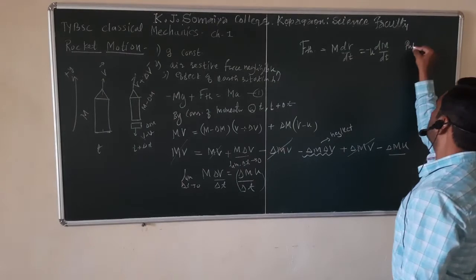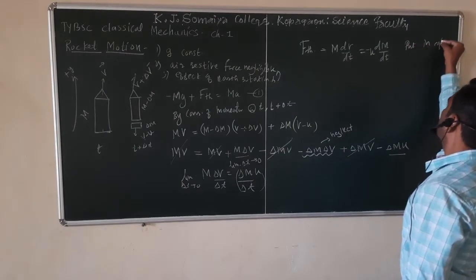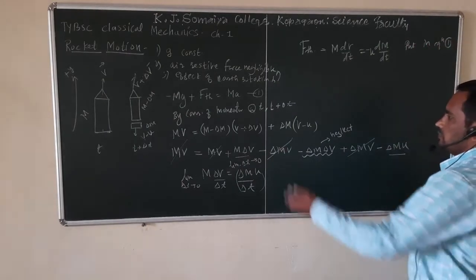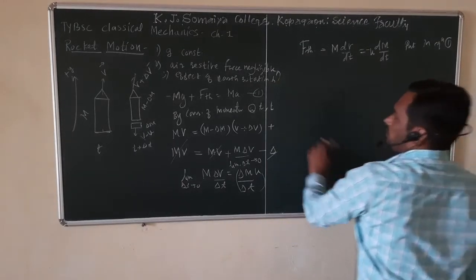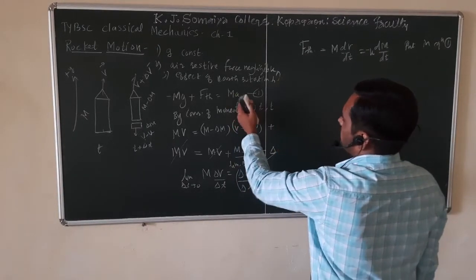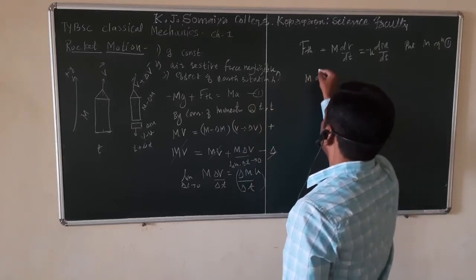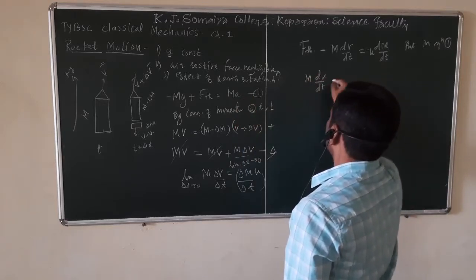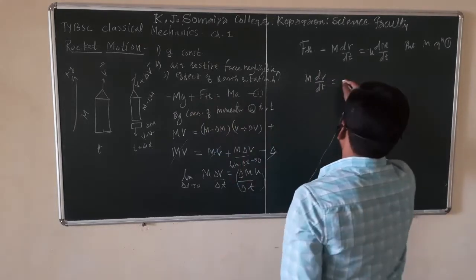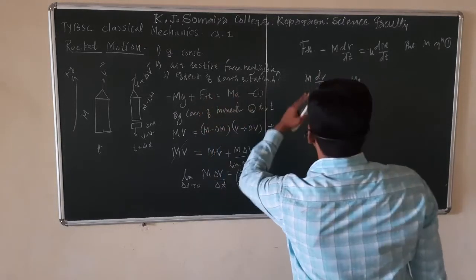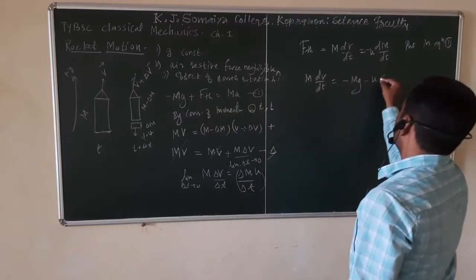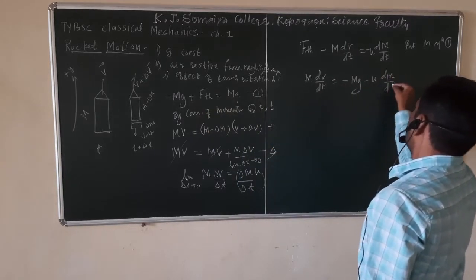So put in equation 1, what we will get? We get mass into acceleration, which is nothing but mass into rate of change of velocity, is equal to minus m into g, and thrust force. And thrust force is minus u into dm upon dt.